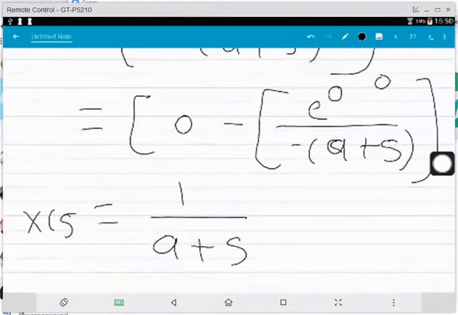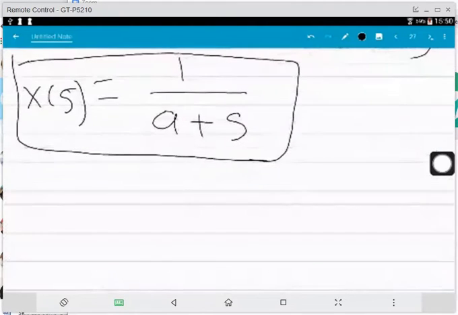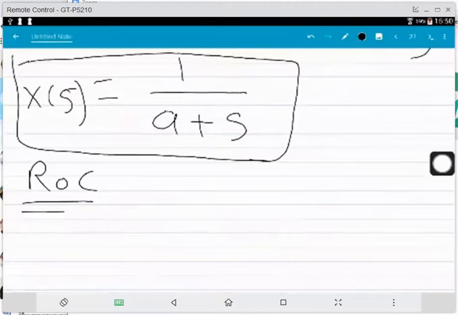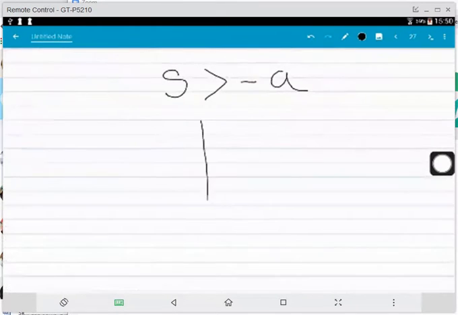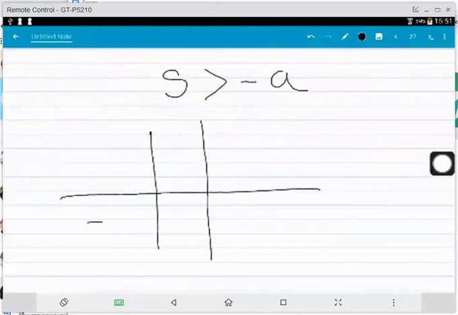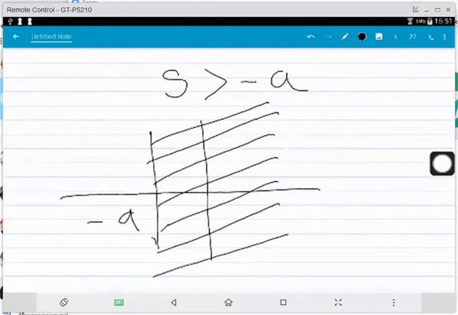It is represented by x of s. Now we have to find out the ROC. This is a causal signal. So a plus s will be greater than 0. So you will get s is greater than minus a. Now we have to plot this. This is minus a and the ROC will be greater than minus a. This is the ROC.